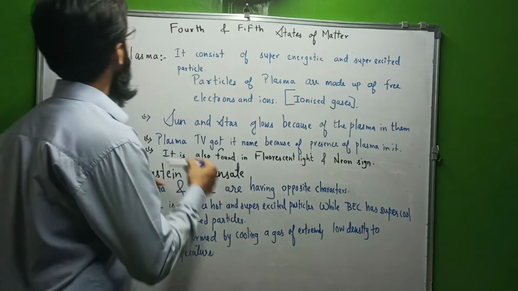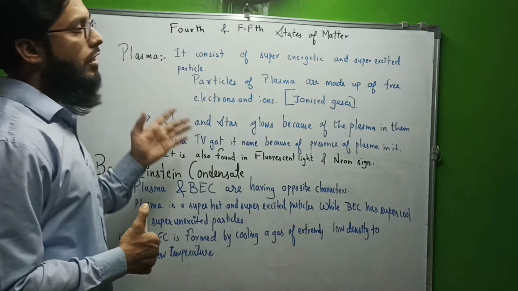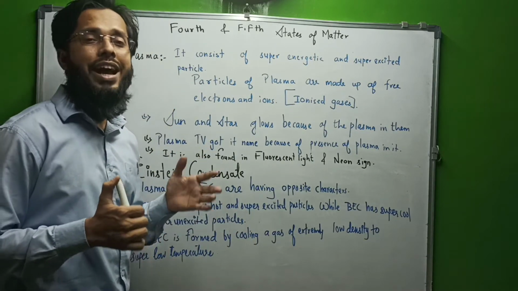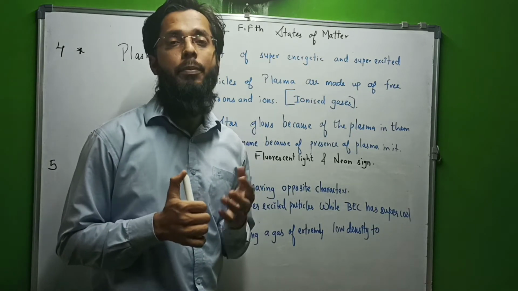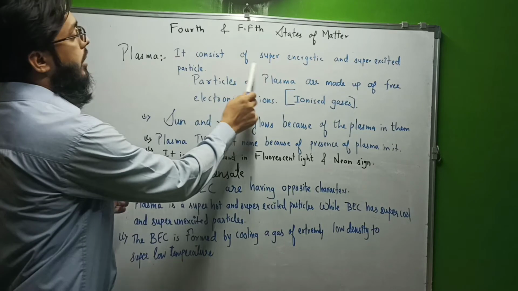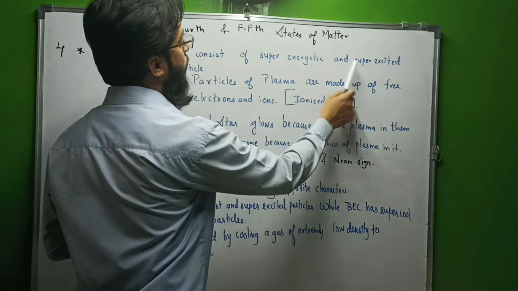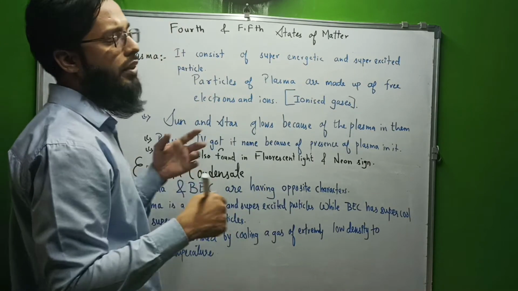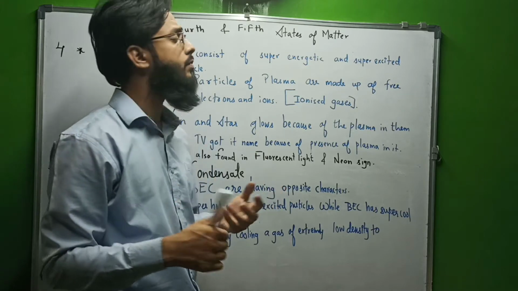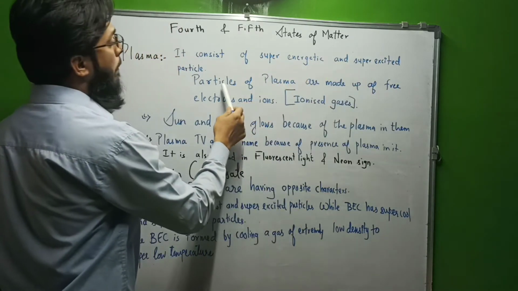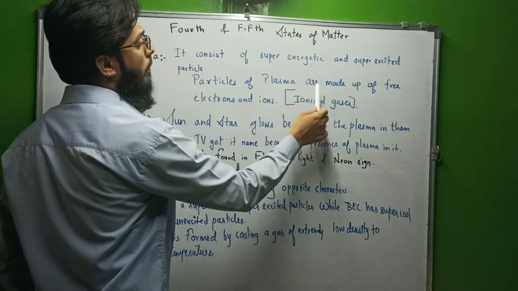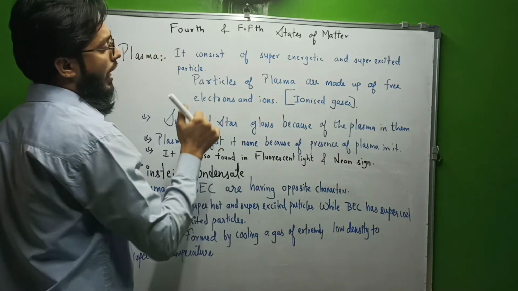Let's talk about plasma. It consists of gases which are extremely super excited and at a high temperature. So plasma consists of super energetic and super excited particles, when they have high energy. Particles of plasma are made up of free electrons and ions.